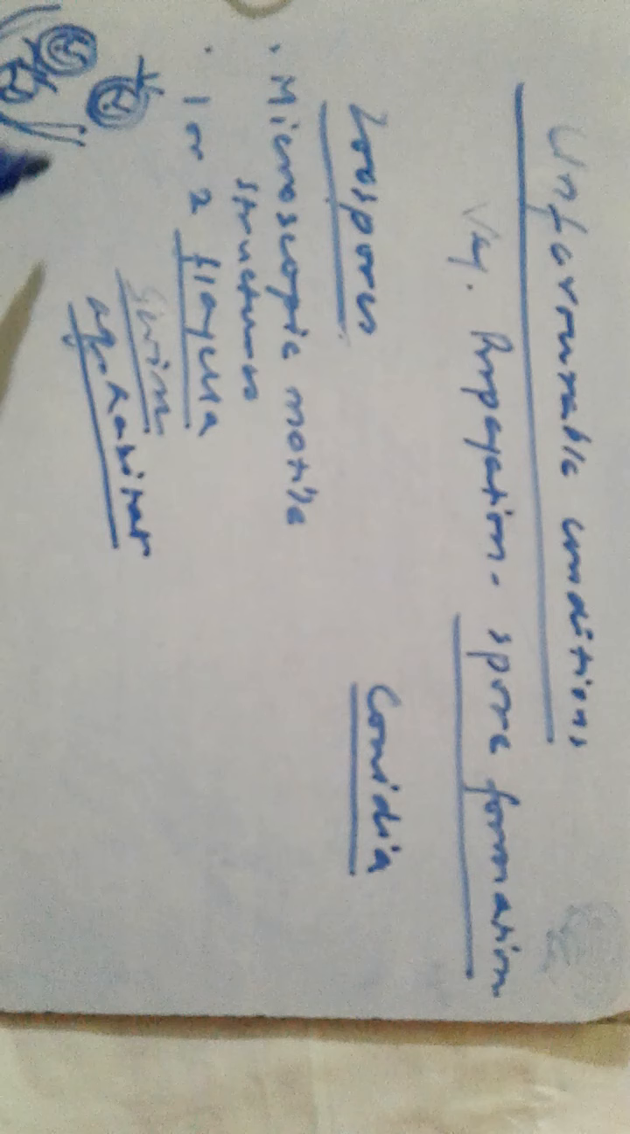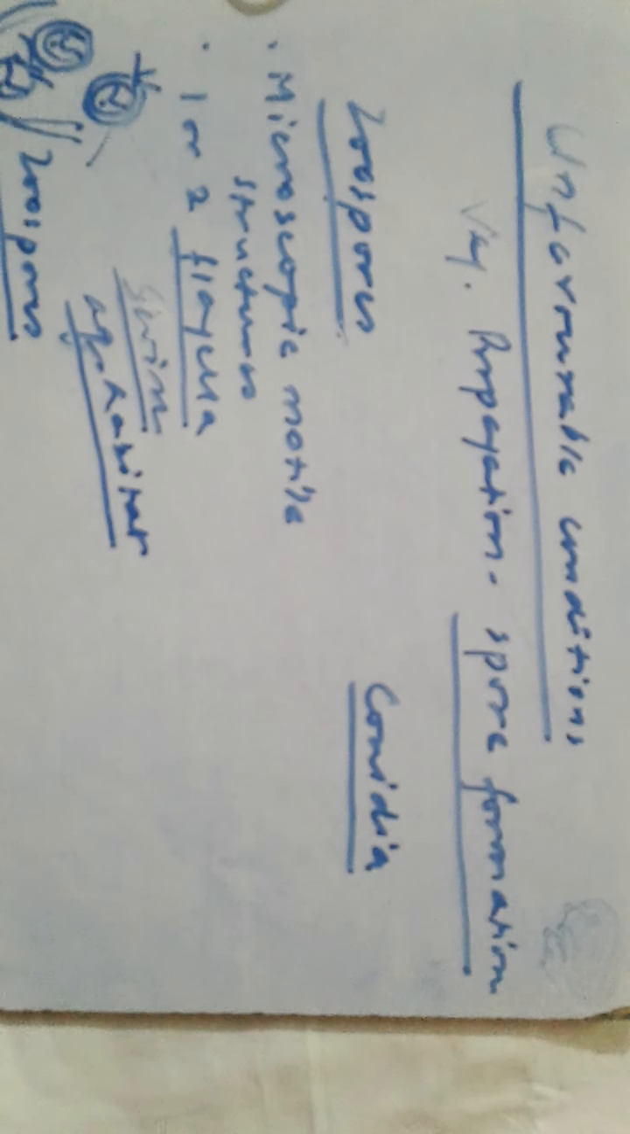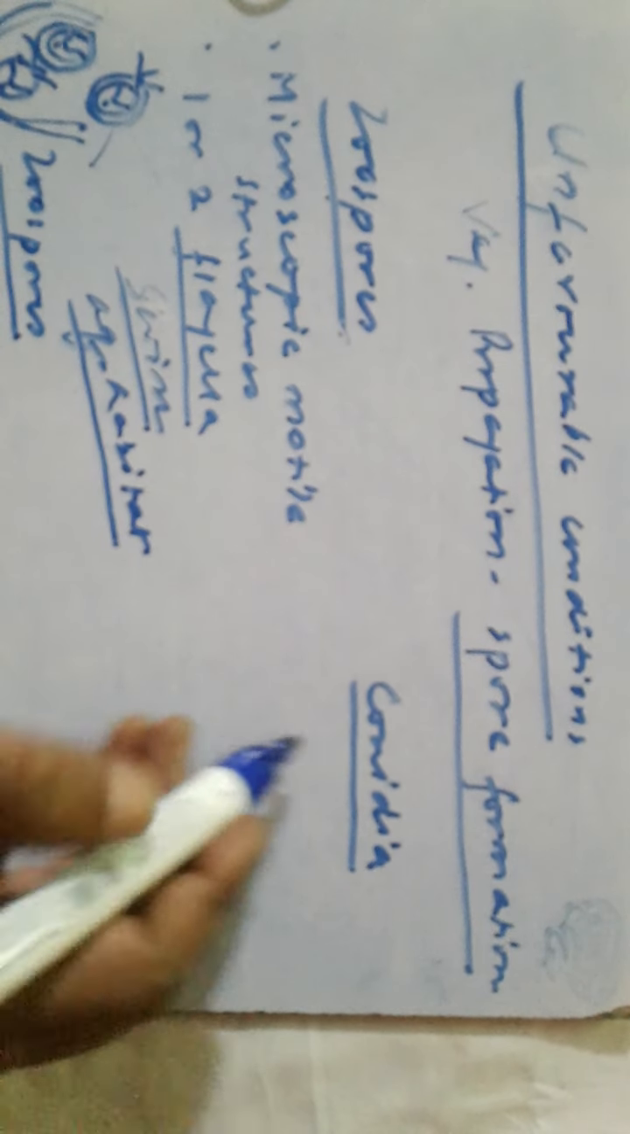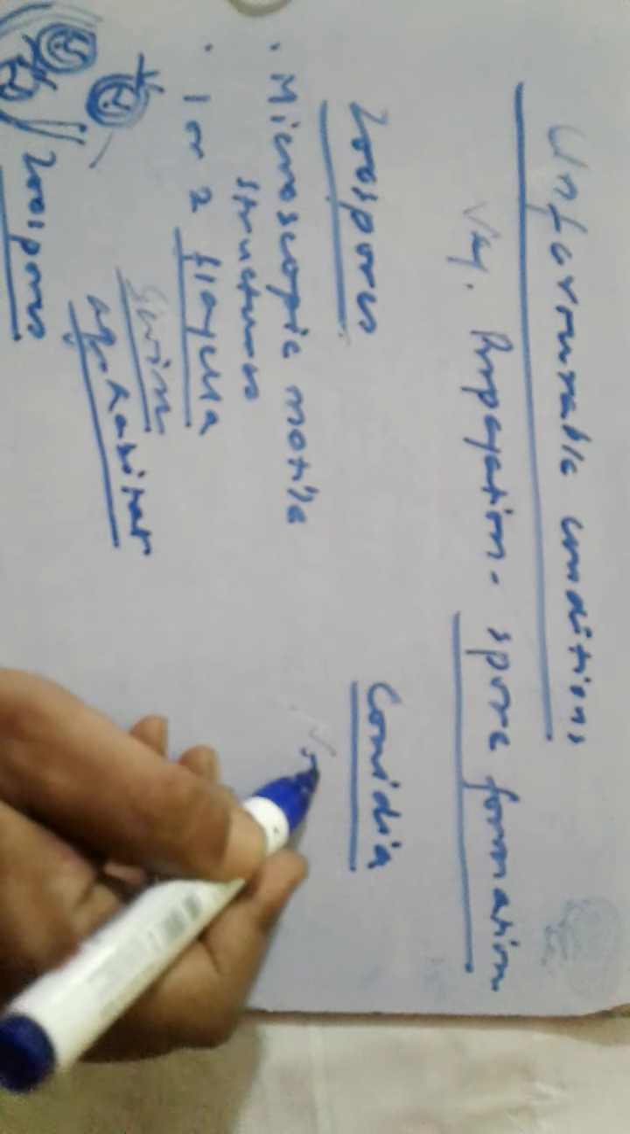So these are zoospores. These are motile structures and they are formed endogenously. Then when the conditions are favorable, they move out. So the zoospores are formed endogenously. Conidia are non-motile.